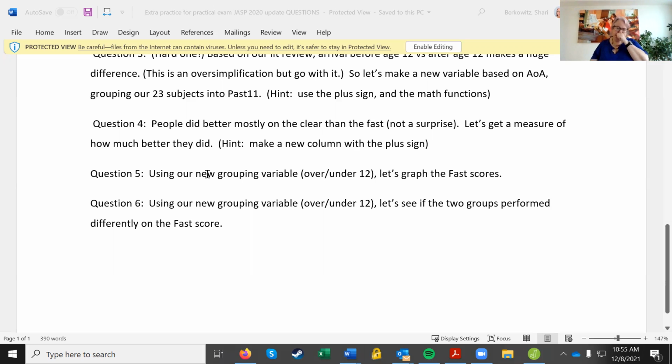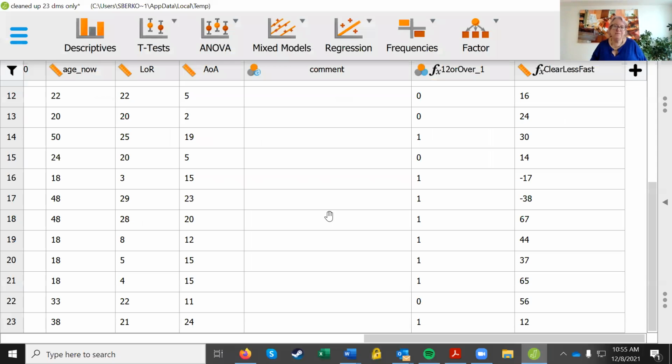We are looking at question 5. Using our new grouping variable, which we made in question 3, let's graph the FAST scores by group. Okay, so let's get JASP.